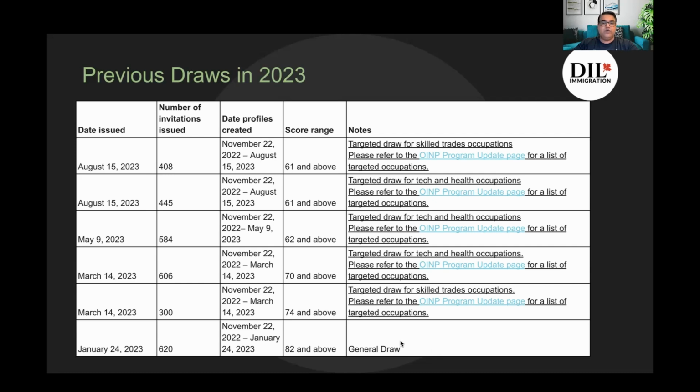That might change, we don't know. So this gives you an idea that not only you need to have a good score, but there is also a chance that the draws might happen for certain occupations. If your occupation falls into this category, then only you might be invited, unless there is a general draw, right?